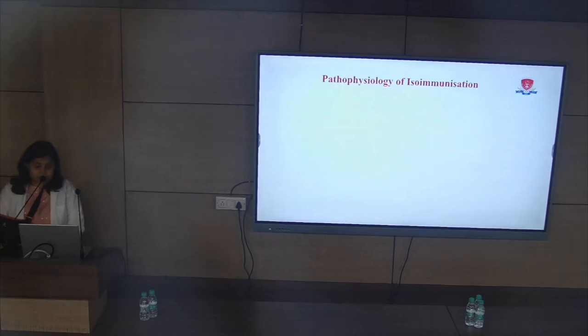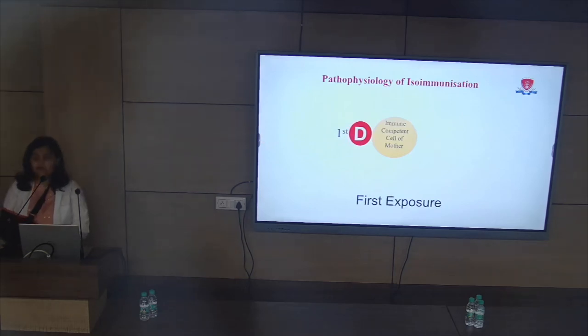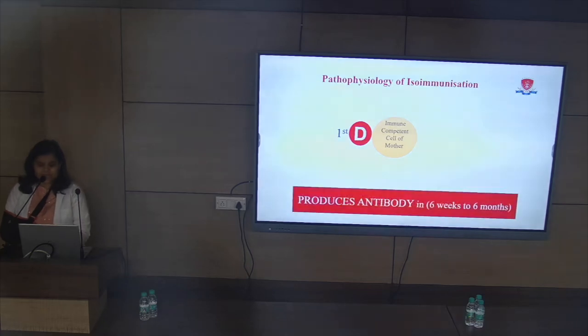Coming to the important thing, the pathophysiology of isoimmunization. When the mother is exposed to the D antigen for the first time, her immunocompetent cells get activated, leading to the formation of antibodies. But in the first sensitizing pregnancy, the antibodies formed will be IgM type. These are heavy in molecular weight and can't cross the placenta. So usually the first pregnancy remains unaffected.